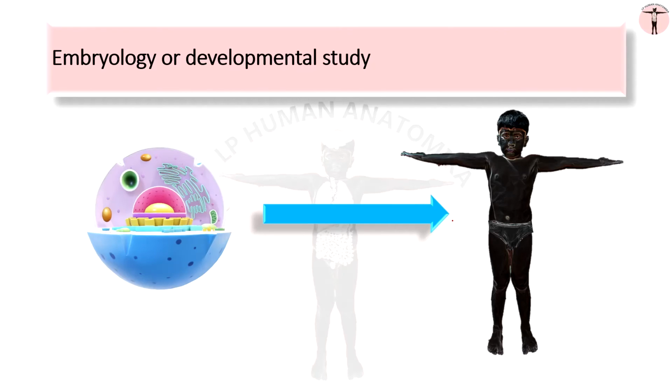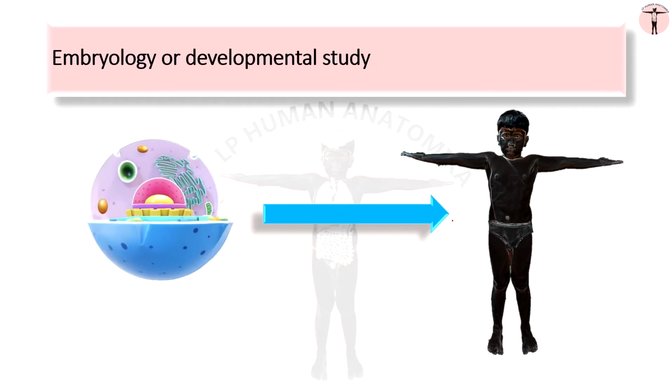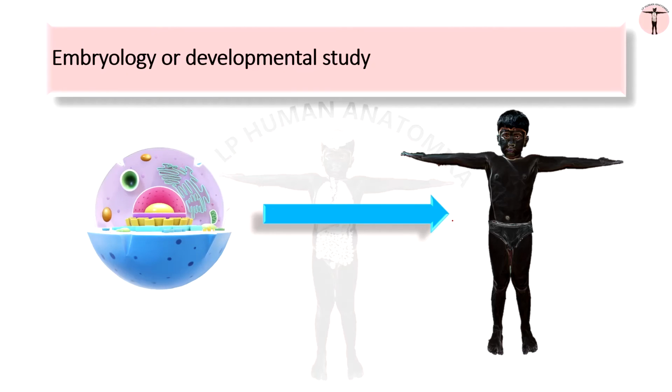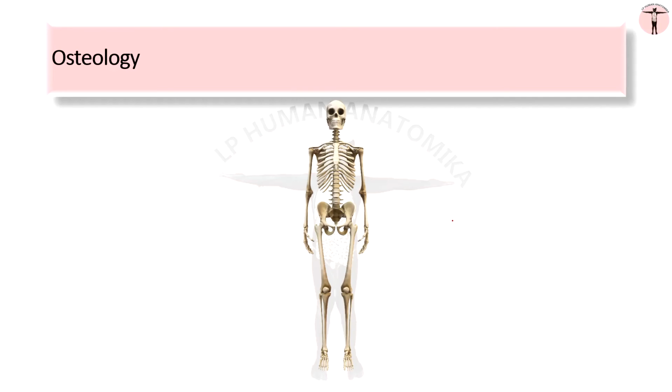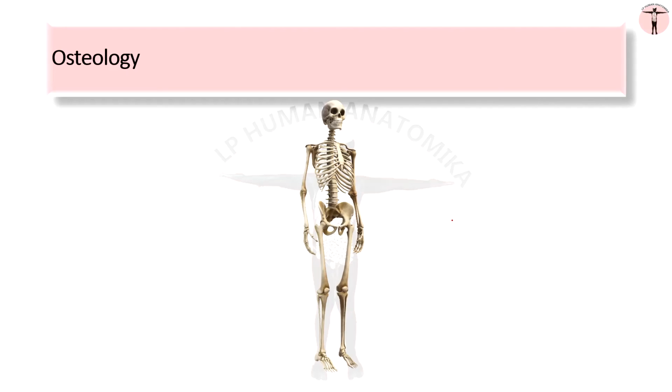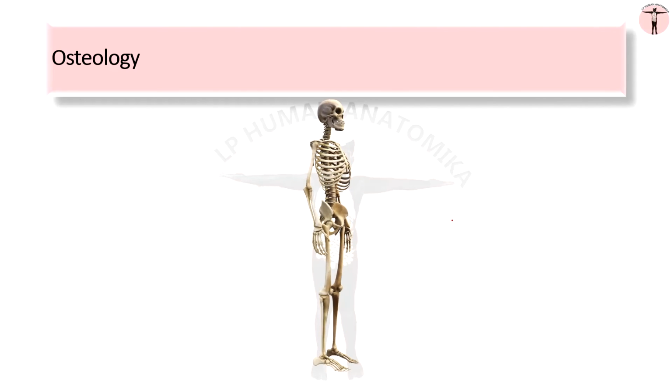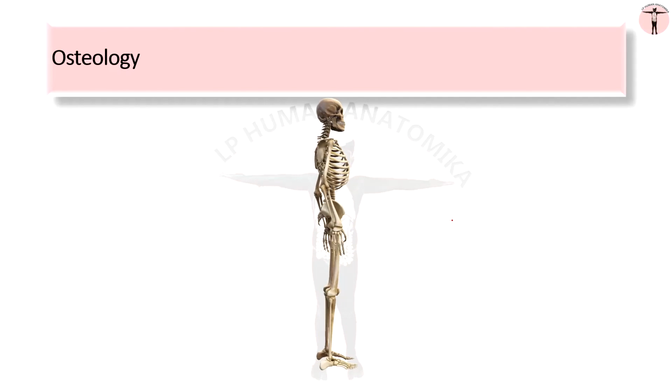Embryology deals with how the complete individual is formed from a single zygote. Osteology deals with the study of bones of the whole body.